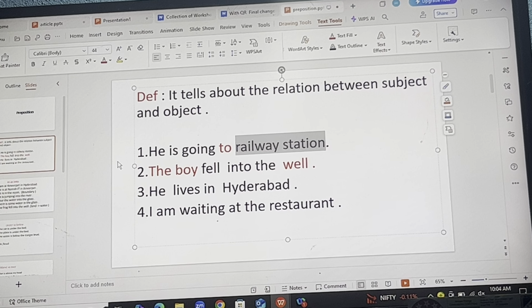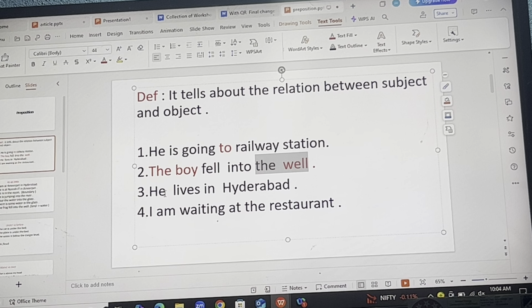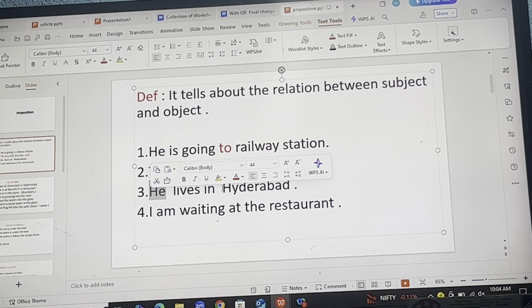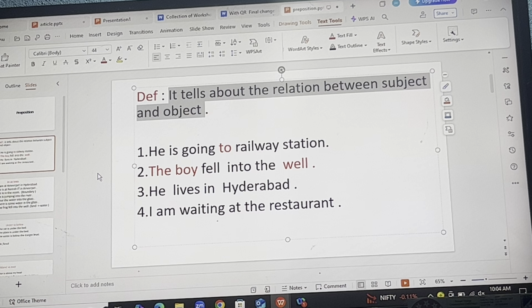Like what is a relation? Like he is going to the railway station. So the subject is going to the given destination. The boy is a subject, and it tells a relation between the boy and the well. He lives, so subject and object. Hope you're getting the point. So simply what you need to remember is it tells a relation between subject and object. It's as simple as that. Even the same definition you might have gone through, one pronoun with another noun, one noun with another noun, one pronoun with another.